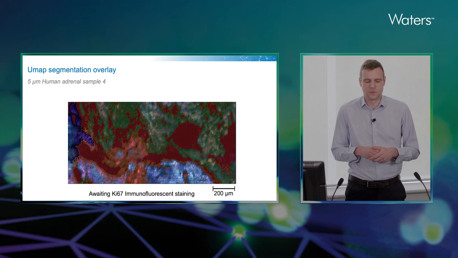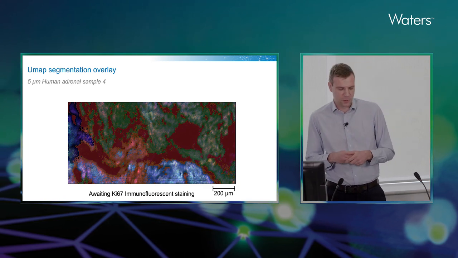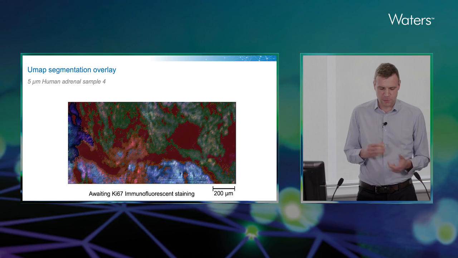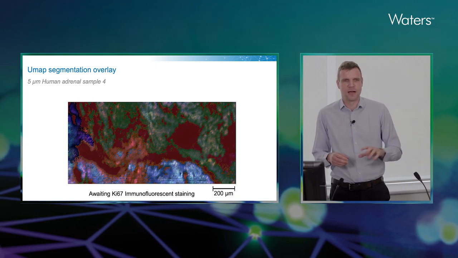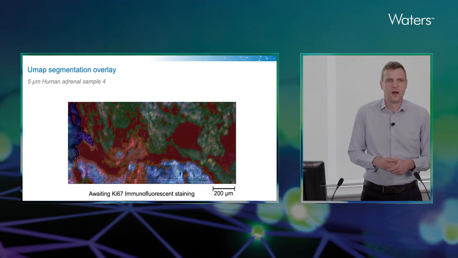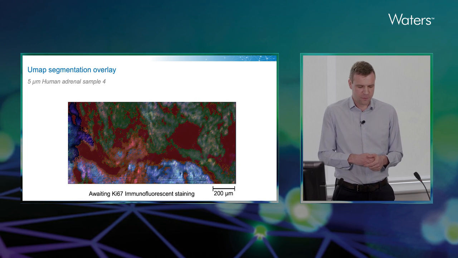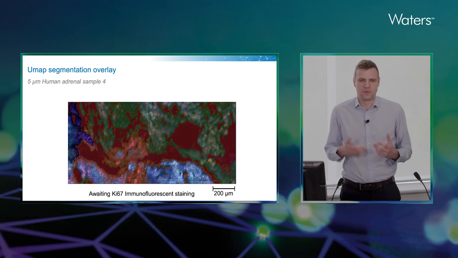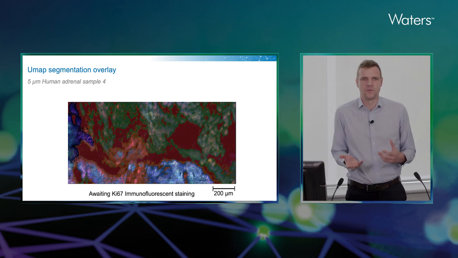We're awaiting the results of Ki-67 immunofluorescent staining. This should show us areas that are proliferating. We want to see if any of those areas that are proliferating match up with areas that looked interesting that we reacquired at 5 micron. We then should be able to pull out spectral information about those regions and why those regions are different.